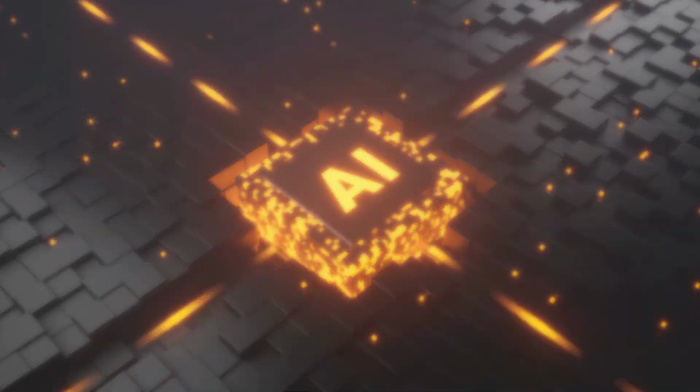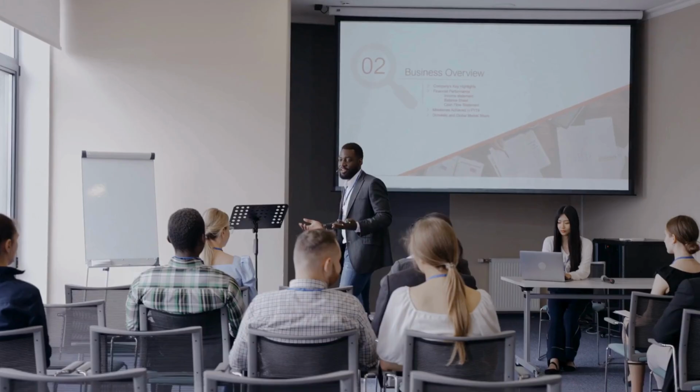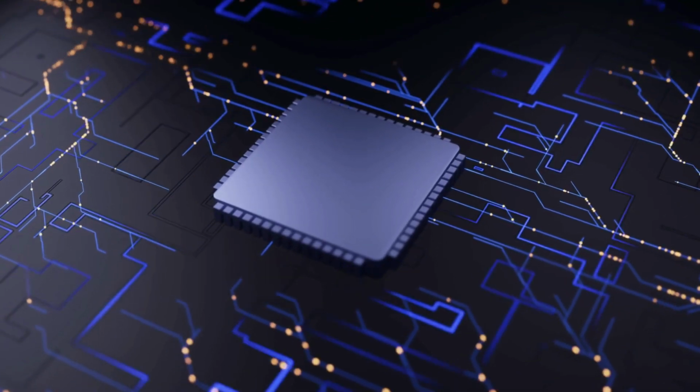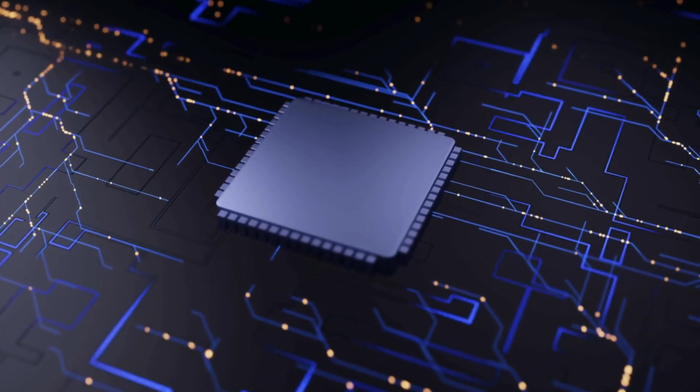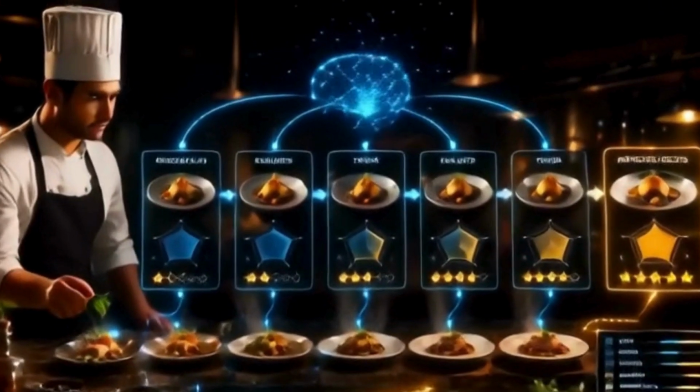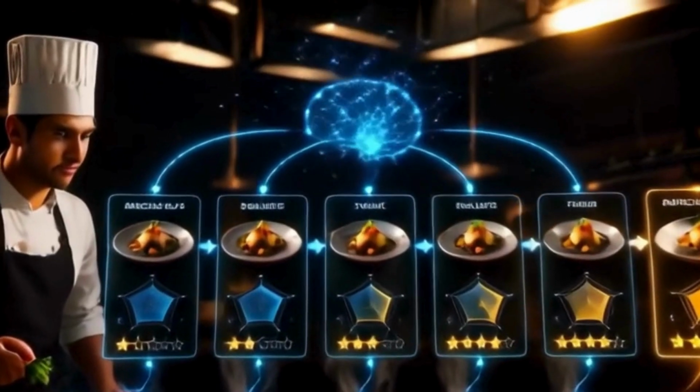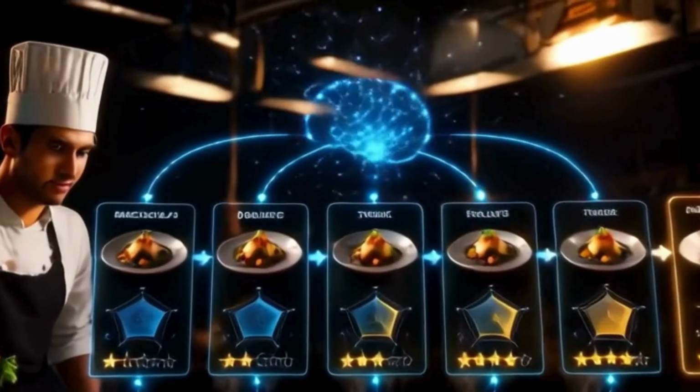We call this strategy a policy. In this lecture, we look at 2 primary ways an AI thinks through its options. First, there's policy iteration. Think of this like a chef refining a recipe. The AI starts with a random plan, evaluates how good it is, and then tweaks it to make it slightly